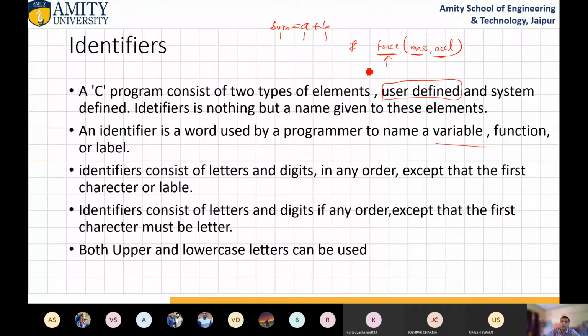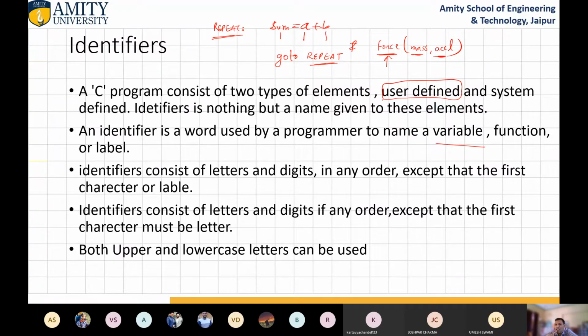Then come to label. Label means suppose there is a particular place you want to go to, and I am giving this label as repeat. Okay, so this is a label. Repeat is a label. So with the goto statement you can write repeat. So this is a label, and this is also user defined. So these are the different types of identifiers used by the programmer.